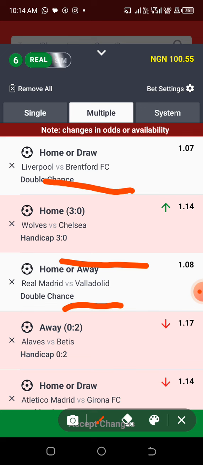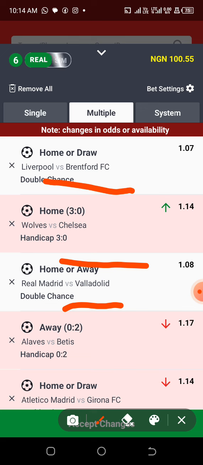So for Alaves and Real Betis, the handicap for the away team is 2-0, and we have Atletico Madrid and Girona. Girona are not really in form. In this current season, they've been conceding so many goals. So the favorite team to win this particular game is Atletico Madrid. And for Atalanta and Torino, this game is actually a very tough game. If not removed from this particular ticket, I should be seeing anybody win the game, Torino win or Atalanta win.